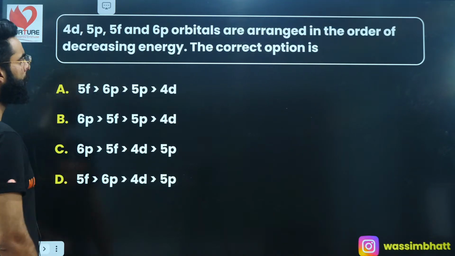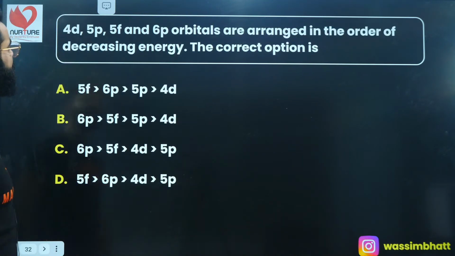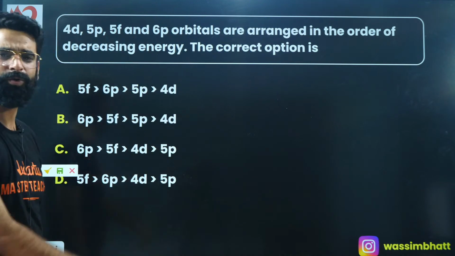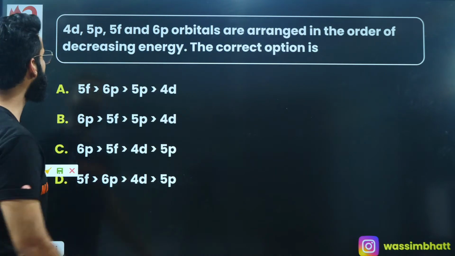Okay. One more question, people. 4d, 5p, 5f, 6p orbitals are arranged in the order of their decreasing energies. So how do we arrange them on the basis of their decreasing energies? What do I need to do? I need to calculate the n plus l value.